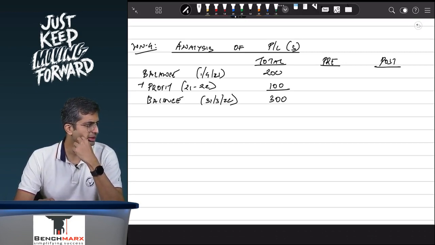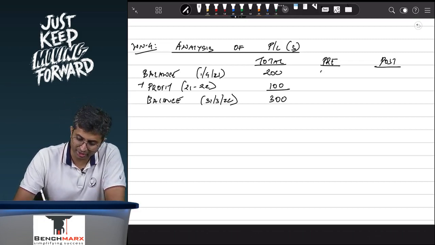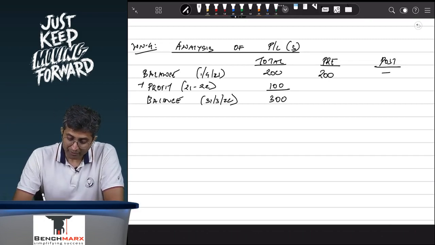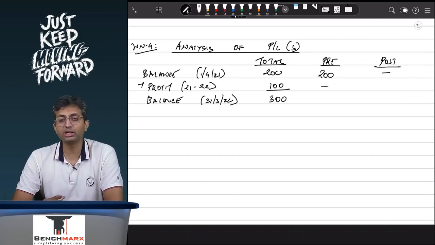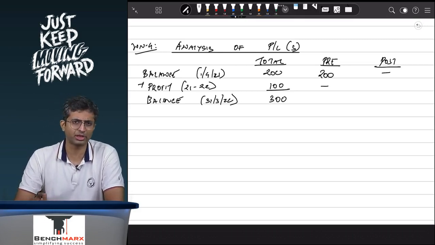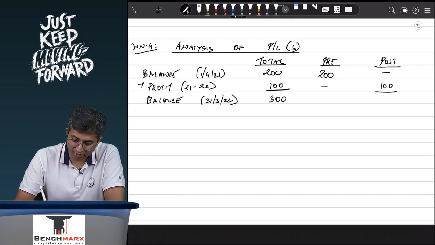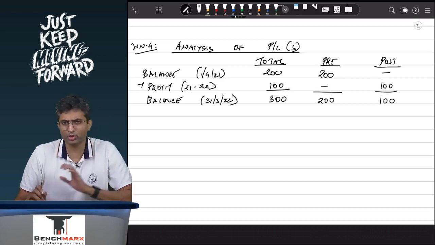200 has been earned when? Prior to the date of acquisition or post? Pre, that is right. So this 200 is prior to the date of acquisition, you can put it in the pre column, whereas this 100 is earned in the year 21-22, which is prior to the date of acquisition or after the date of acquisition? Post, after the date of acquisition. So we have segregated it on a simplistic basis between pre-acquisition profits and post-acquisition profits.